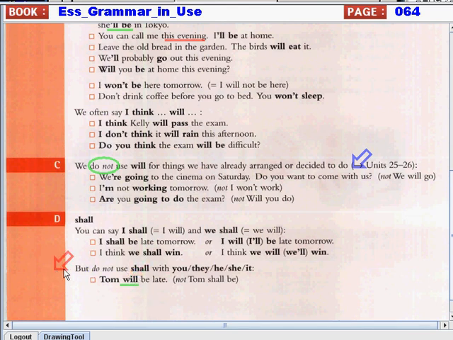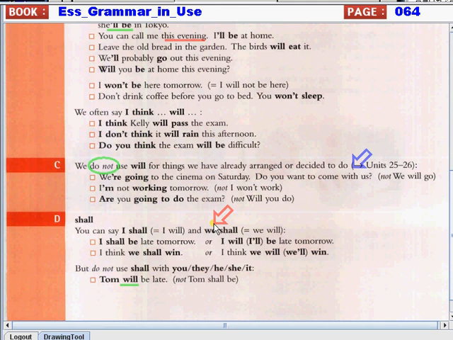But if we're talking about the first person, like I or we, then we can use shall. Remember that. We only use shall with the first person, or with I and we.